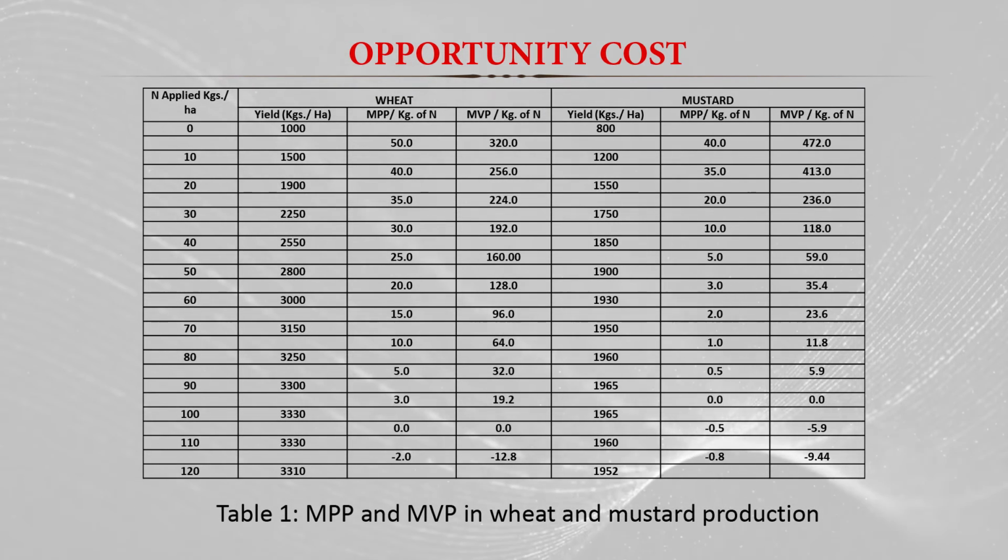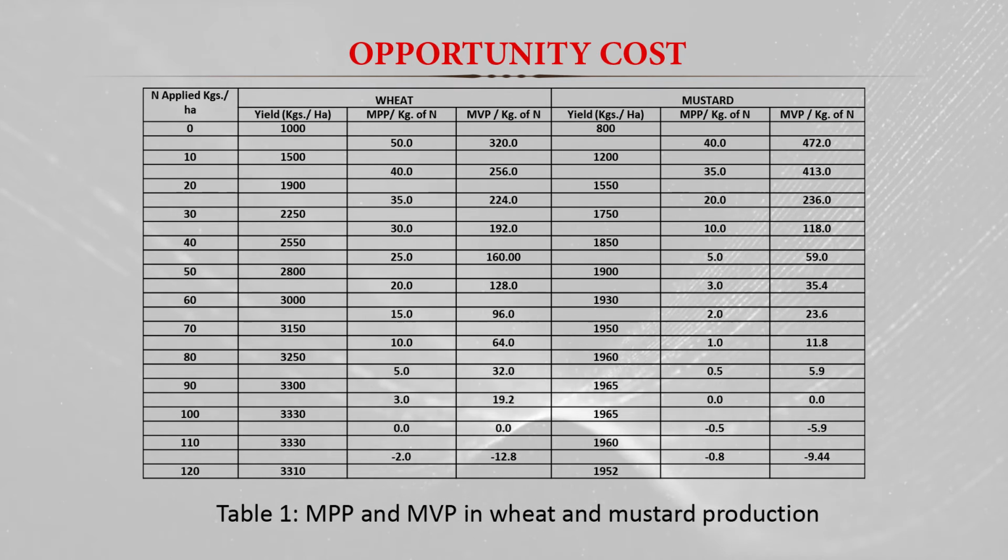Here, what will the farmer do? He will compare the marginal value productivity of the wheat with the marginal value productivity of the mustard, and where the marginal value productivity of both the crops is the same, equal, he takes the decision.